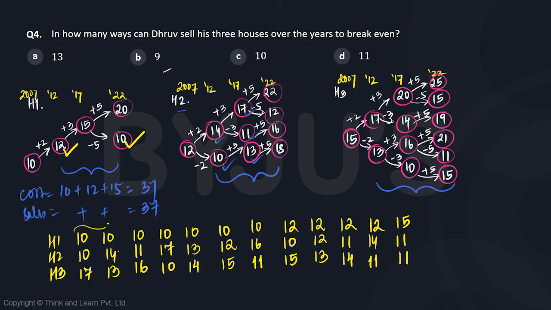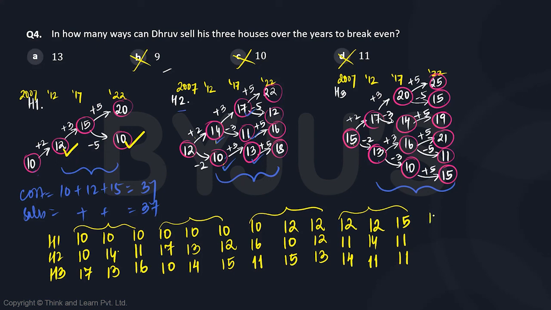So far, how many have we got? Let's count. We have got 3, 3, 6, 3, 9, and 3, 12. So we have got so far 12. So I believe we can very much say that the answer can't be B, C, or D. Let's find out one more.